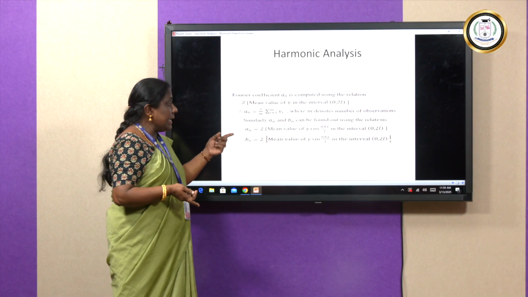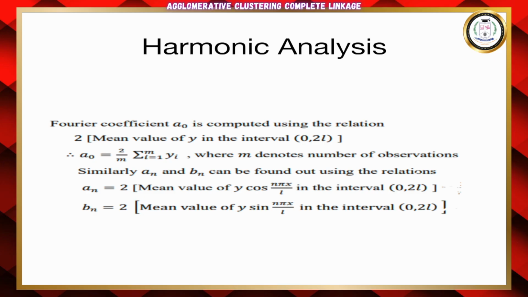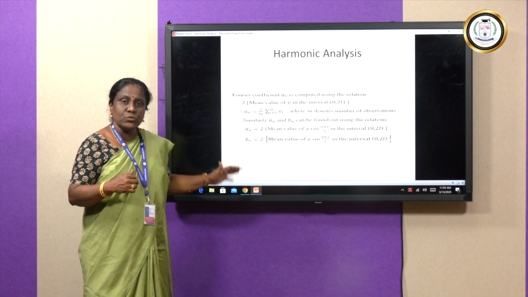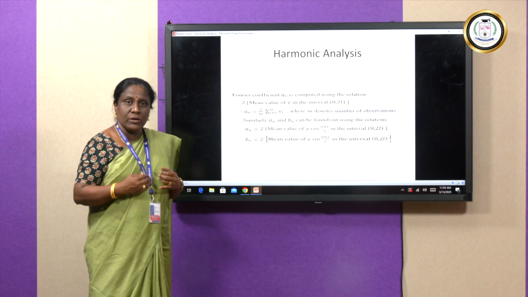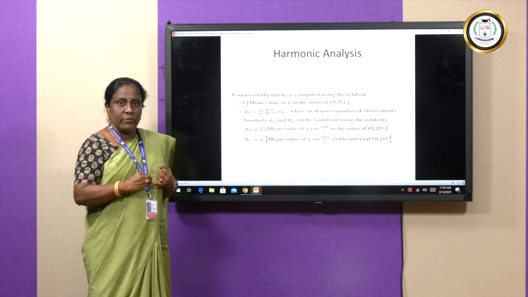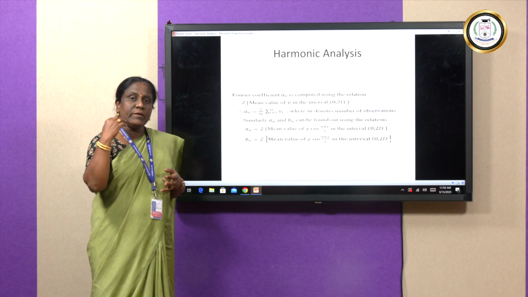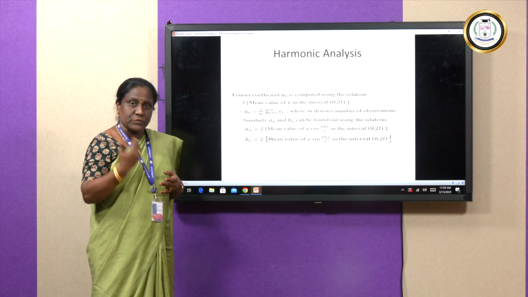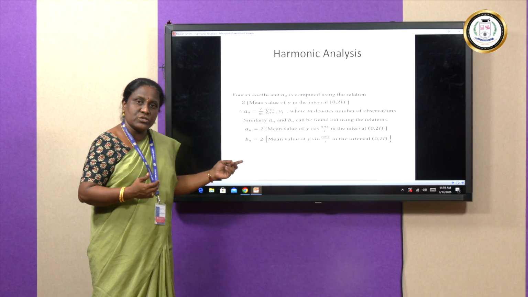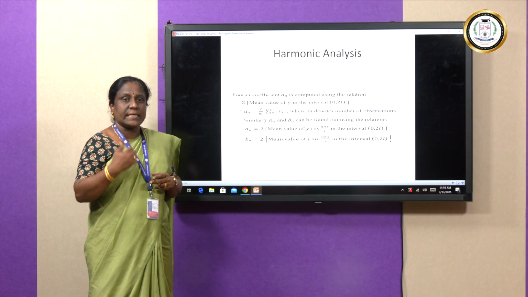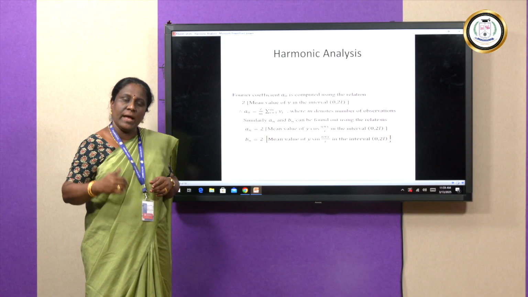So, now we will see An, which is nothing but 2 times the mean value of y cos(n pi x / L), and Bn is 2 times the mean value of y sin(n pi x / L). In these two cases, if I give n value as 1, I will get A1 and B1. If I want A2, B2, then I have to substitute n equal to 2 in the above general formula to get the second set of terms A2 and B2.